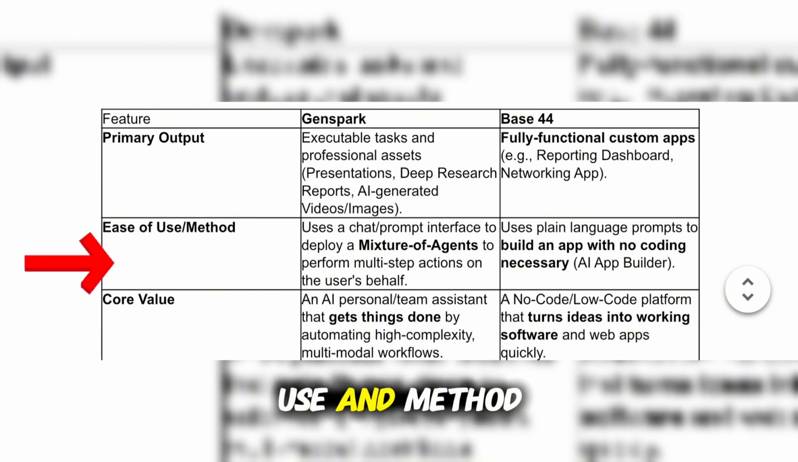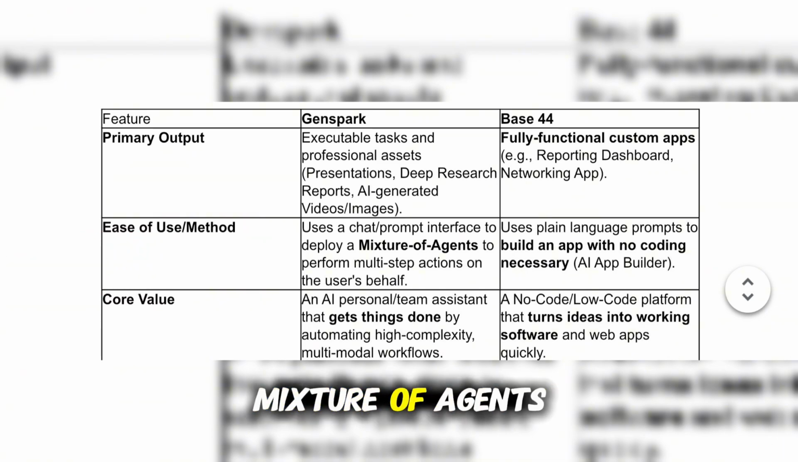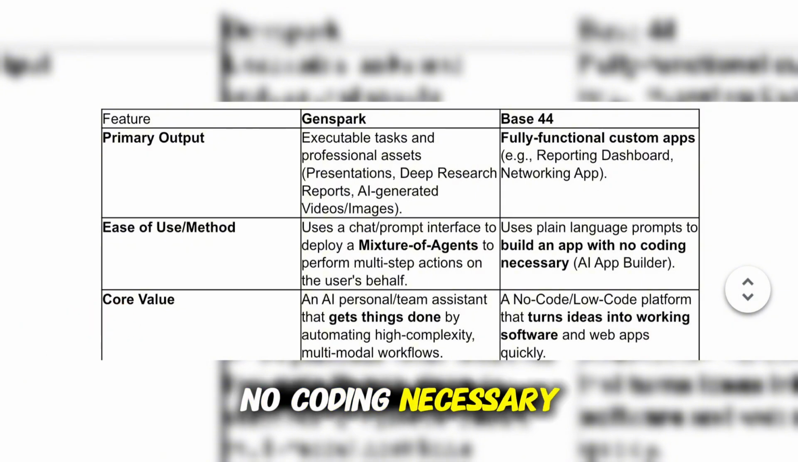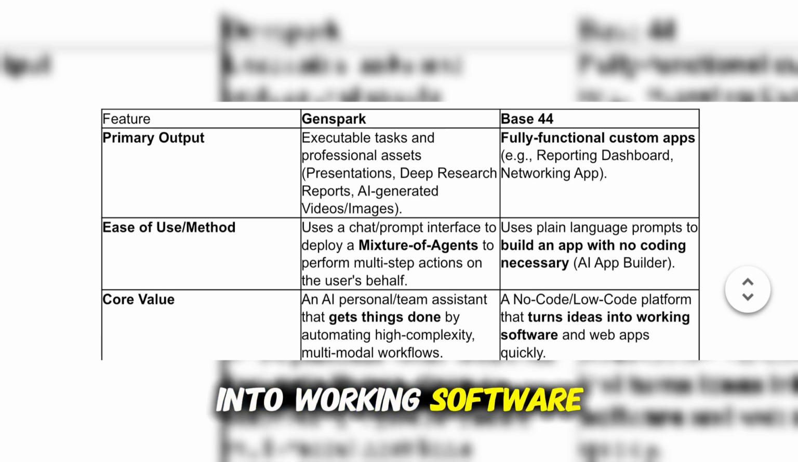For ease of use and method, GenSpark has a mixture of agents to perform multi-step actions, while Base 44 is build an app with no coding necessary. For core value, GenSpark gets things done by automating high complexity, while Base 44 has a no-code, low-code platform that turns ideas into working software.